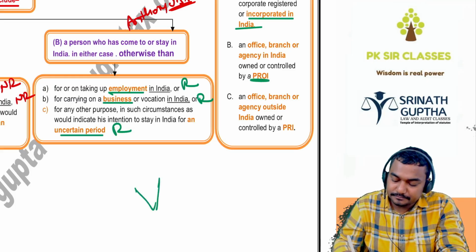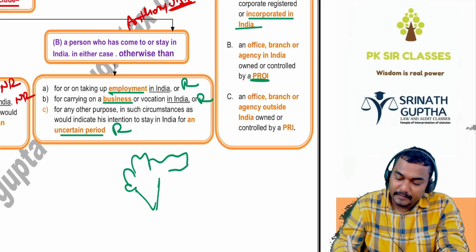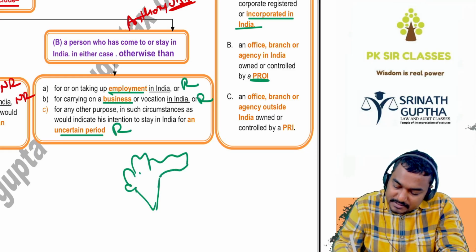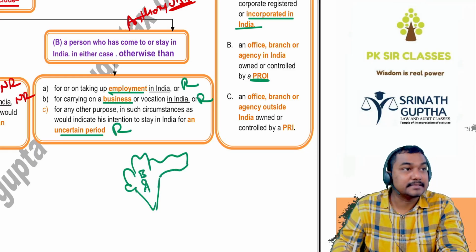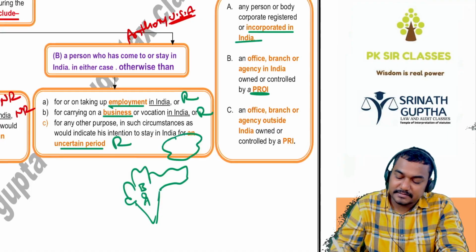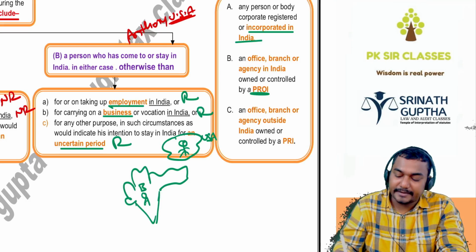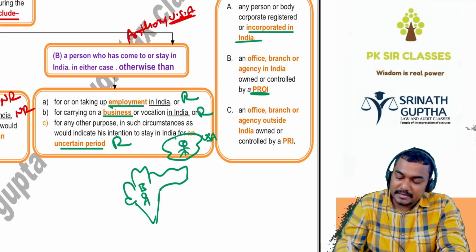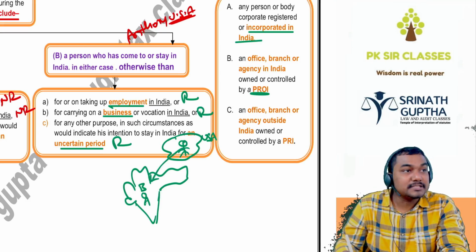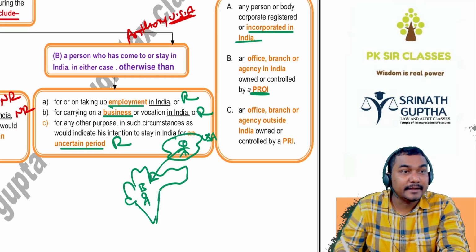For example, beta, in India a branch is there, an office is there, an agency is there. This branch, this office, this agency is controlled by a person resident outside India. So this is America. So an American is controlling the branch in India. So this branch is a person resident in India.